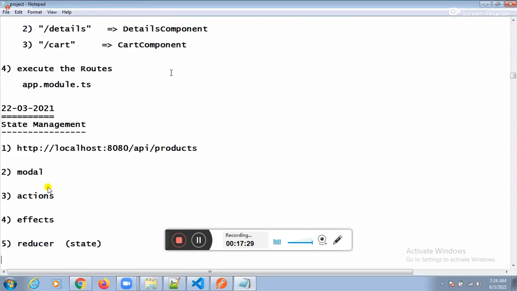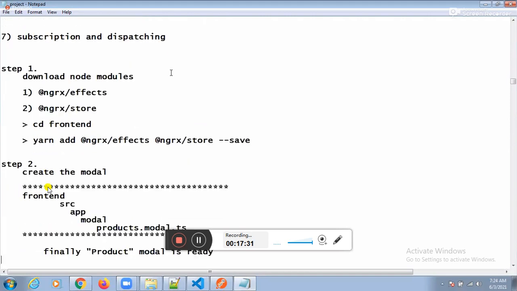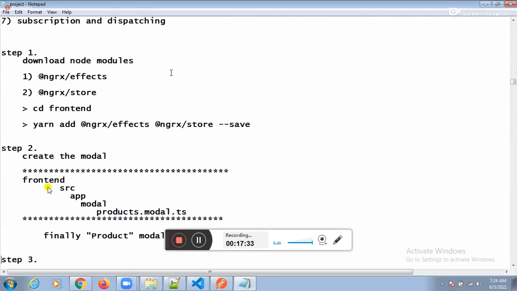See this one here. What is the first library? FX library. What is the second library?